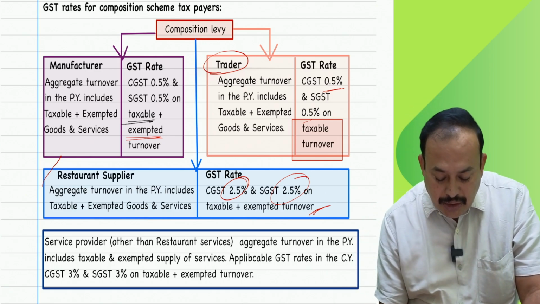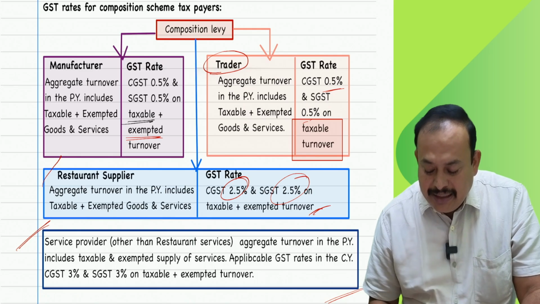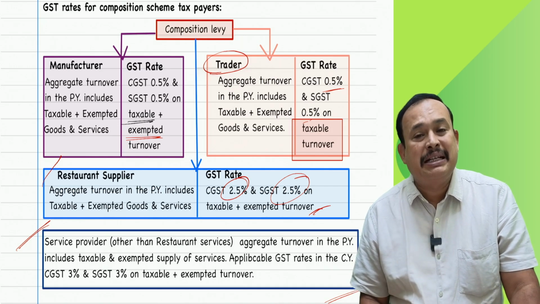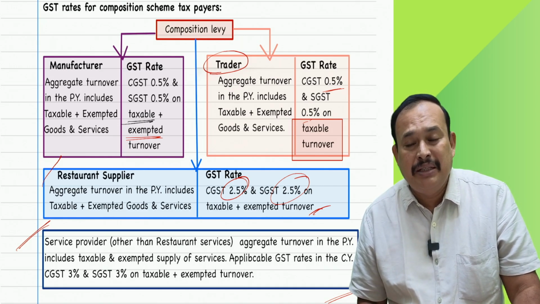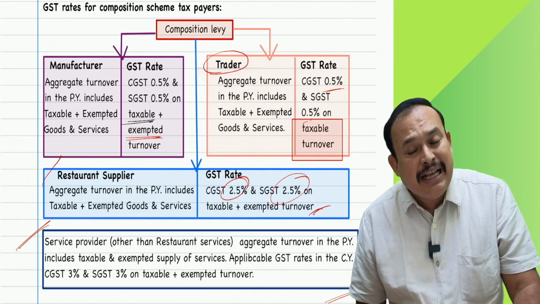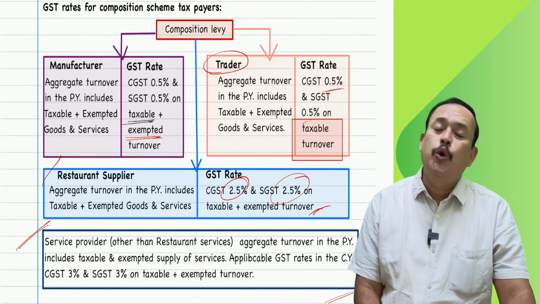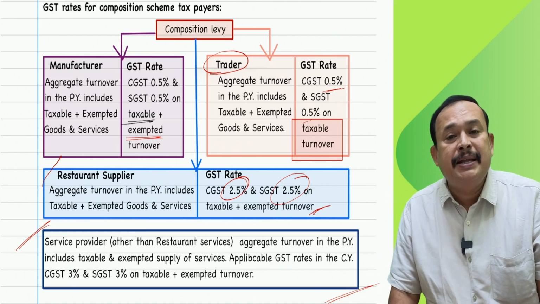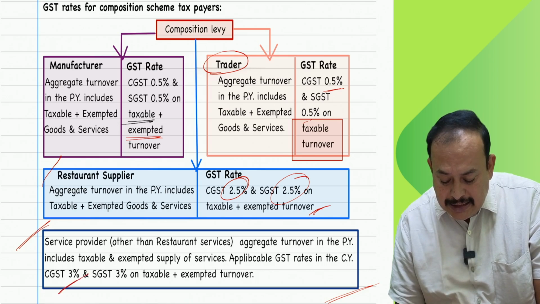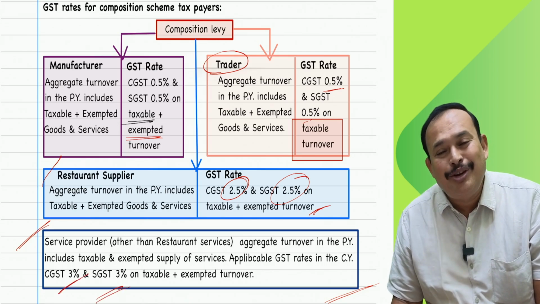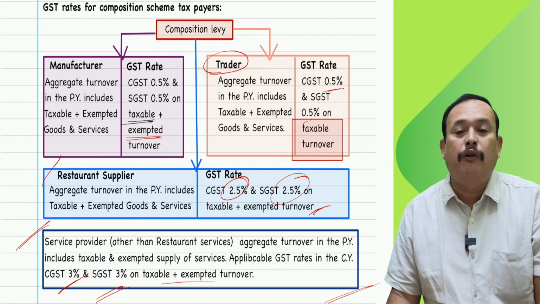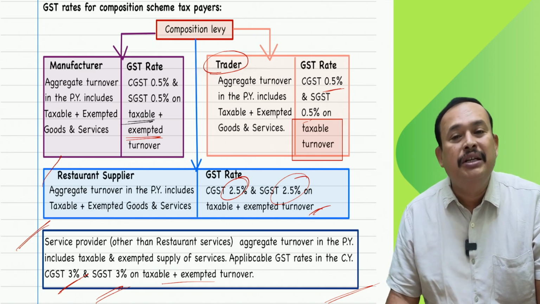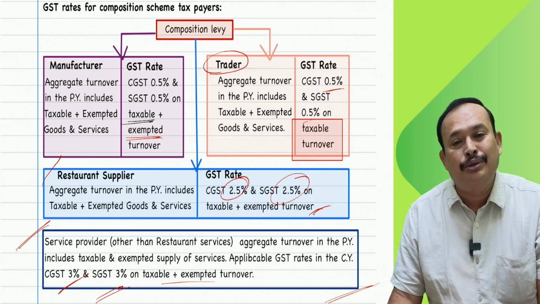Further, referring to a service provider providing restaurant services. You understood. Service providing restaurant, 2.5% CGST, 2.5% SGST. In the case of a service provider who provides services other than restaurant services, in that case, 3% CGST, 3% SGST on what? Taxable turnover plus exempted turnover. In the current financial year, exempted turnover does not include interest earned on deposits, loans.